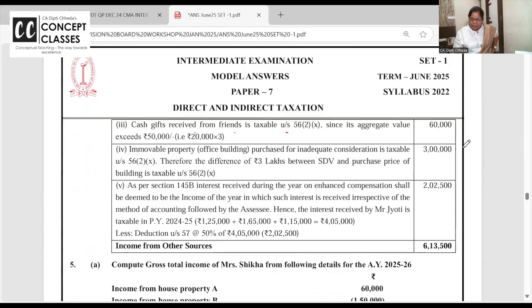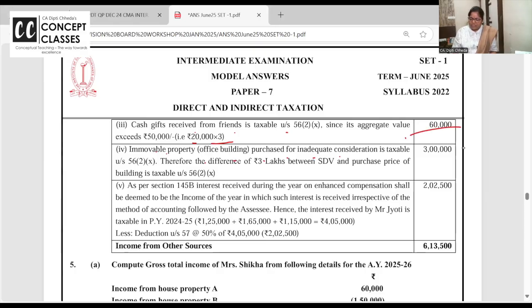Cash gift received from 3 friends, 20,000 each. Each one is lower than 50,000, but 50,000 is my limit for the whole financial year. If I have received gifts above this amount, then of course it is taxable.